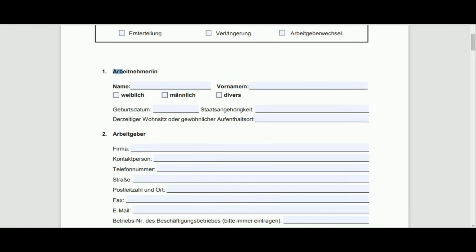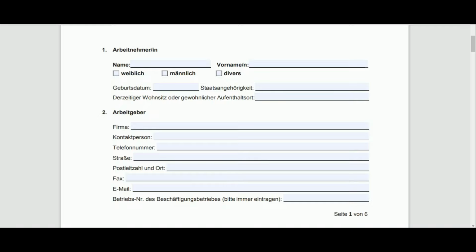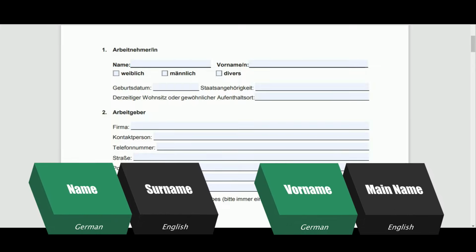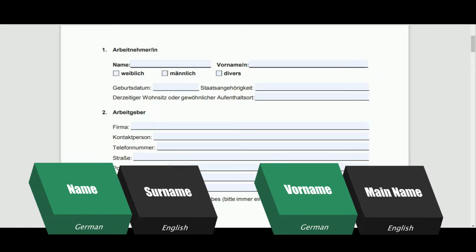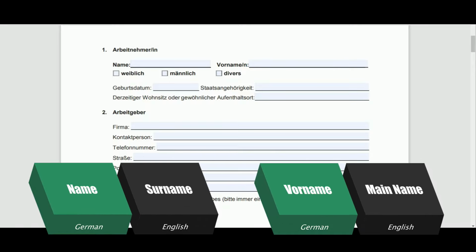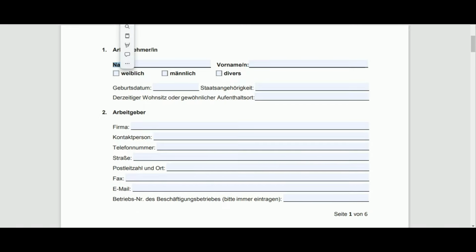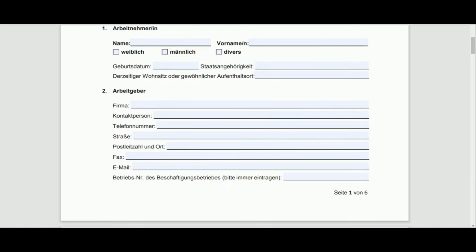The first point talks about Arbeitnehmer or Arbeitnehmerin. That means Arbeit means work and Nehmer is somebody who takes. So somebody who is going to take the work, which essentially means employee. So you have to write your information here, name, Vorname. Now friends, there is one striking difference between Indian or Asian system and German. If they call name, that means they are talking about your surname. And Vorname means your front name, which is the main name. So make sure in this name column, you have to write the surname. You have to select the gender, weiblich, männlich or diverse.